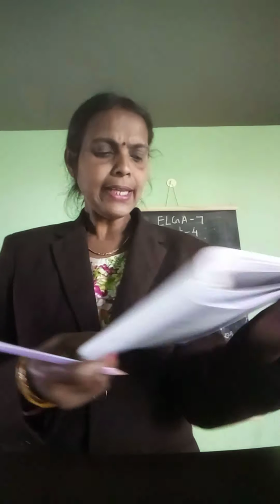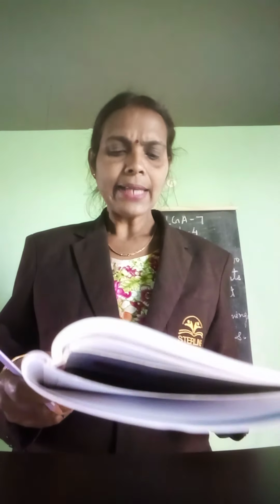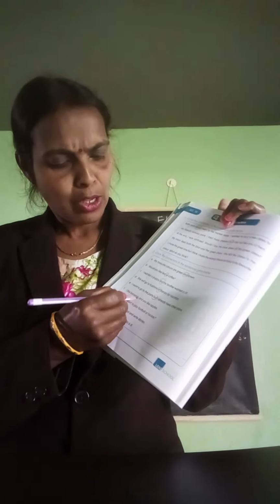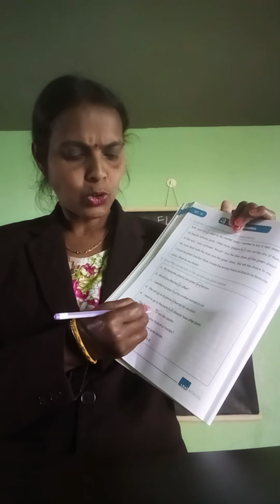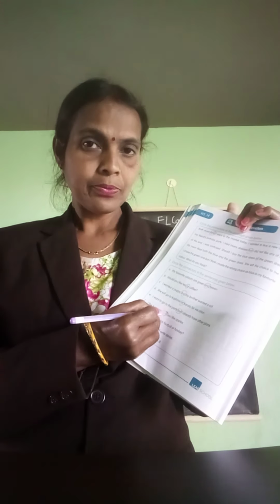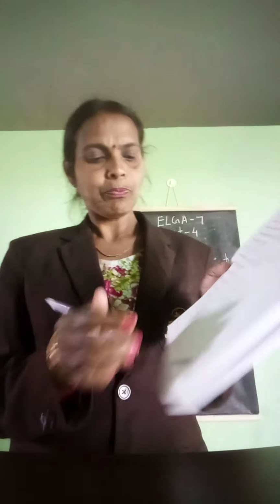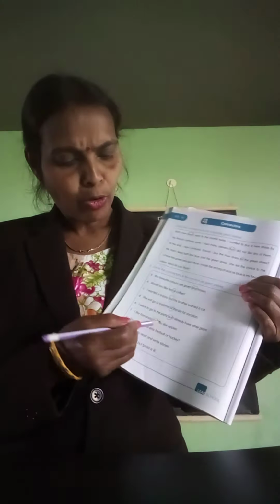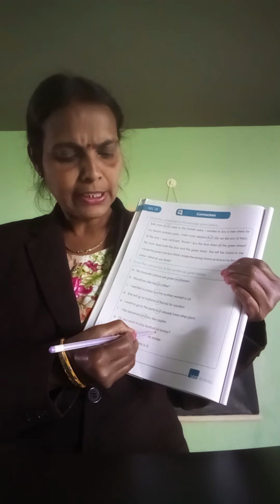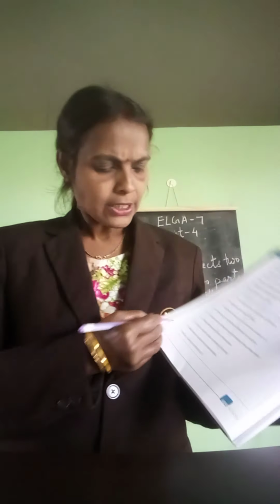Okay. Next sentence. I like banana and you like apples. So here, and, you should circle. Next word. Do you want to play football or hockey? Here, or, you should circle. It is the connector.